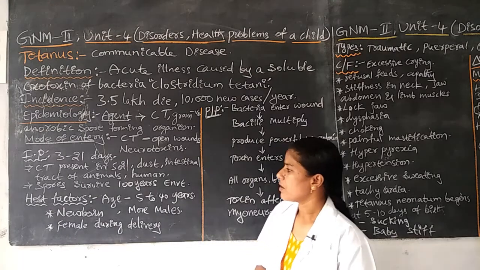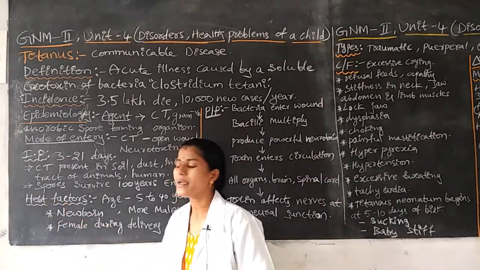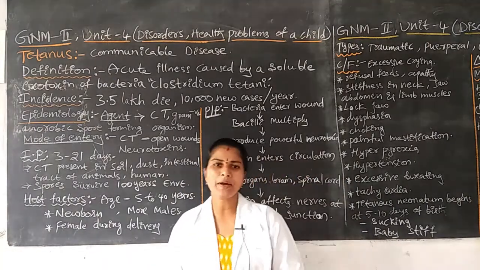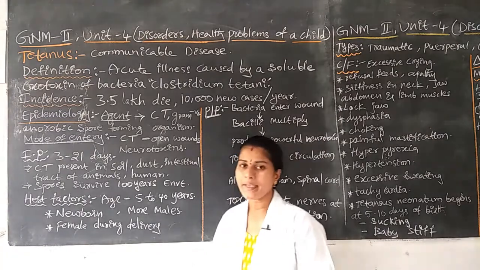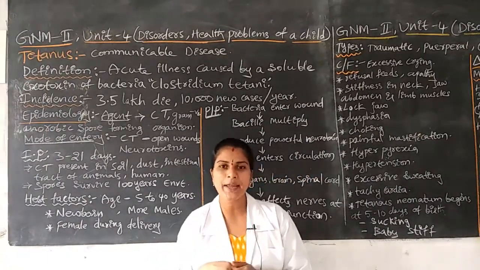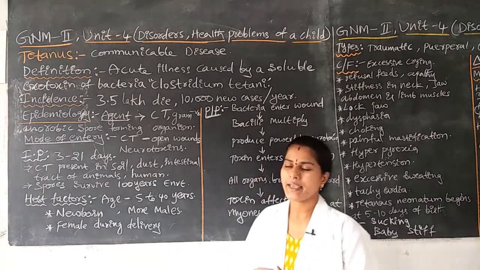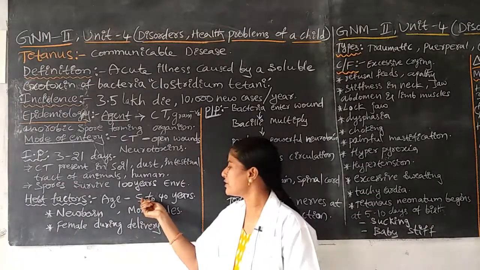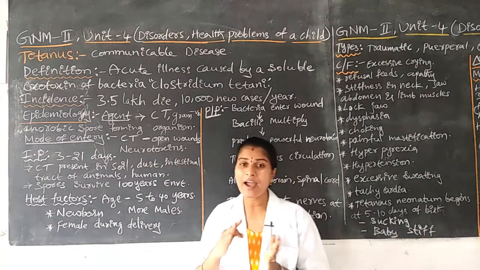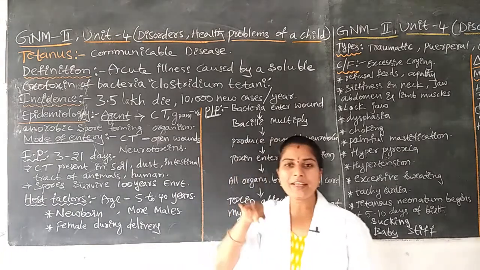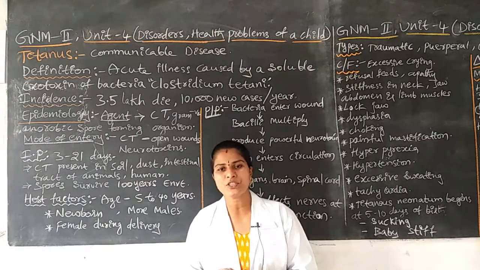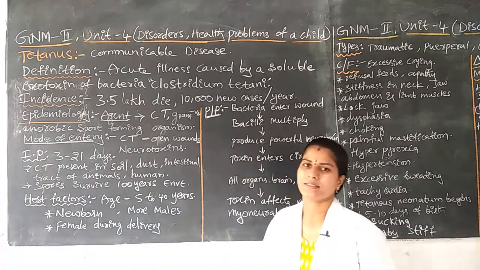Next, host factors. Here the host is nothing but human beings. Which age group is mainly prone to get this disease? Especially the 5 to 40 years age group. Children from 5 years up to 40 years of age are also affected by tetanus.